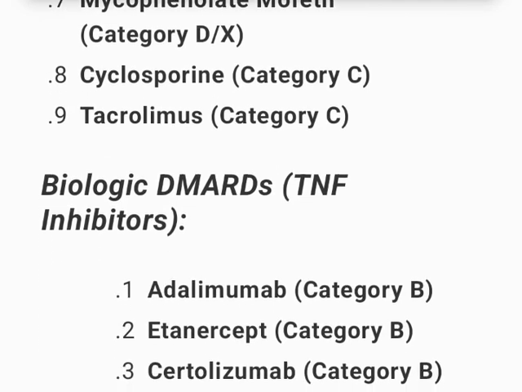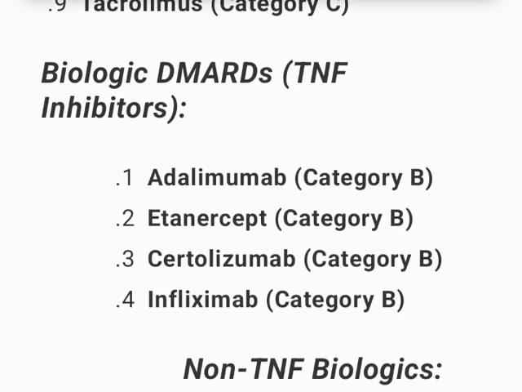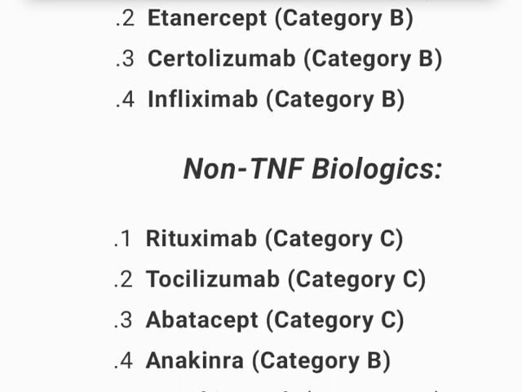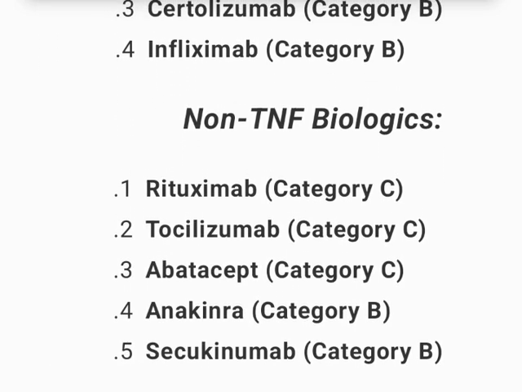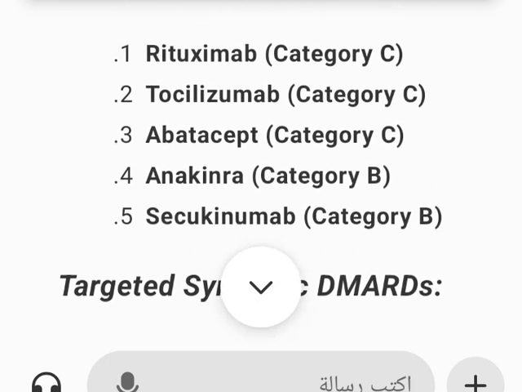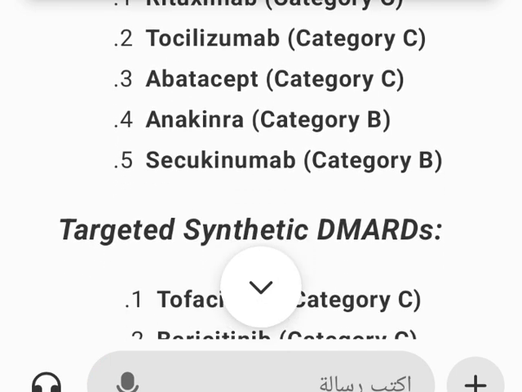9. Tacrolimus, category C. Biologic DMARDs, TNF inhibitors. 1. Adalimumab, category B. 2. Etanercept, category B. 3. Certolizumab, category B. 4. Non-TNF biologics. 1. Rituximab, category C. 2. Tocilizumab, category C. 3. Abatacept, category C. 4. Anakinra, category B. 5. Secukinumab, category B.